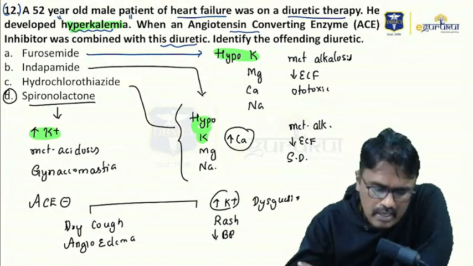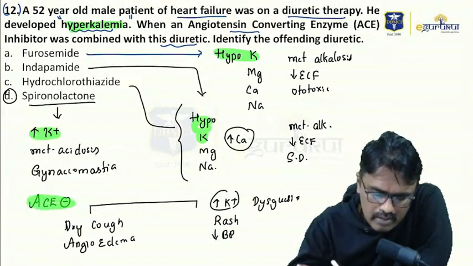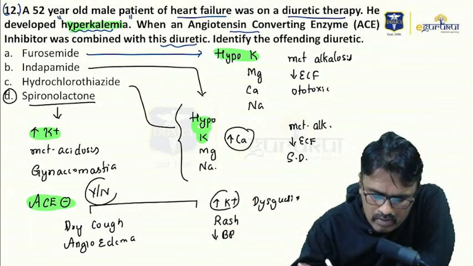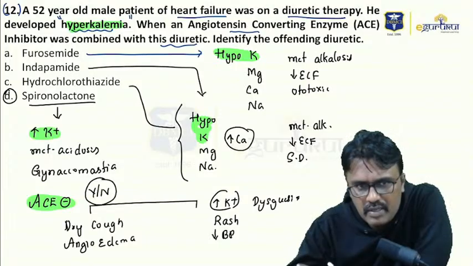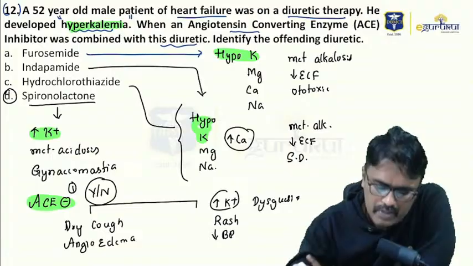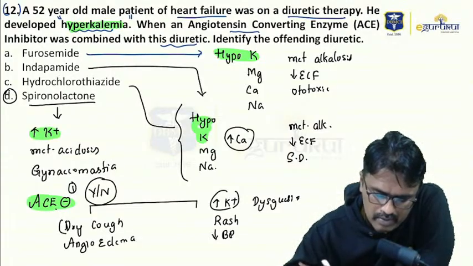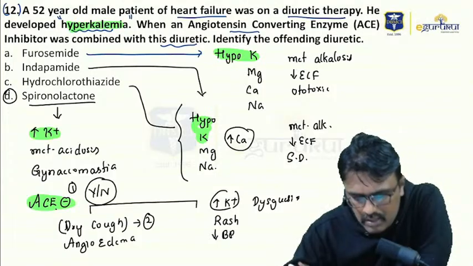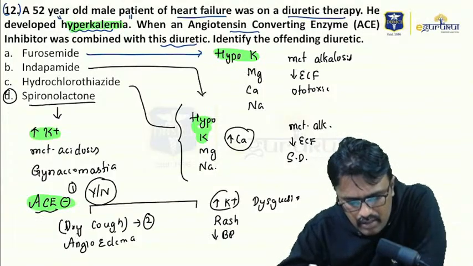Now tell me guys, can I use an ACE inhibitor in a pregnant woman? Yes or no? That is my first question. Suppose a patient on an ACE inhibitor develops dry cough. What is the next step? The second question is, if a patient on an ACE inhibitor develops dry cough, what is your next step?